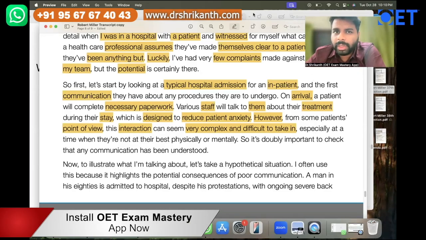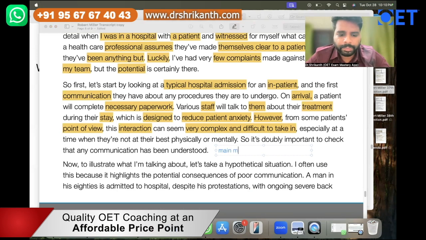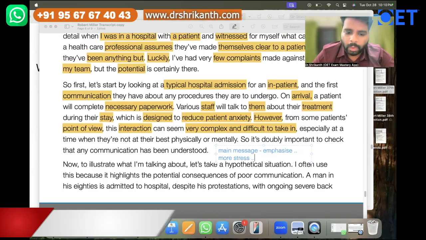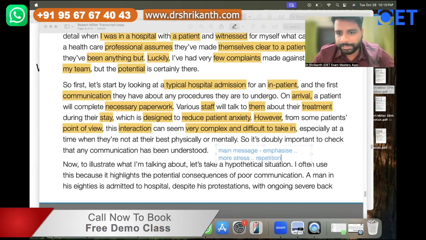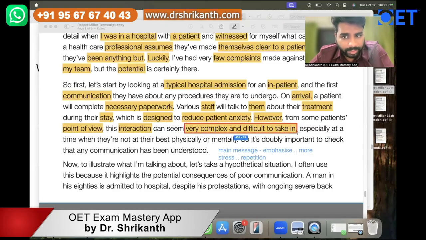Now see, when I'm talking about a main message, remember when I told you, when a person has a main message to say, they will always emphasize, they will put more stress, and they will also tend to bring in repetition because it is a very important message to them. They will not say it just once or twice, they'll not just casually say it. Now you see, here they are repeating it once. It is very complex and difficult to take in. Now the speaker over here is emphasizing the same message.